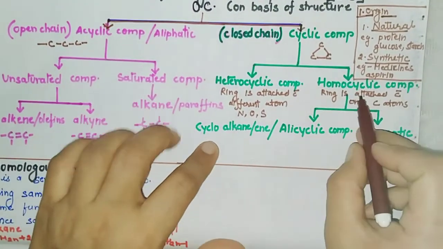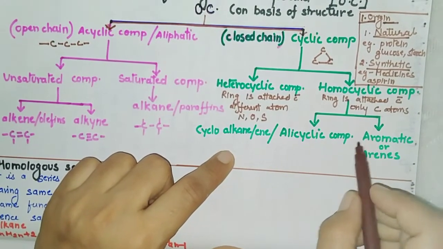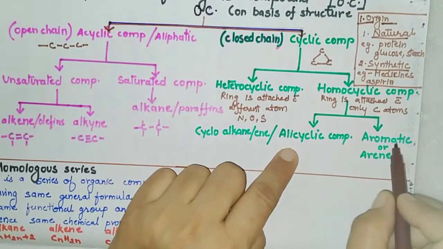Okay. Now when the ring has only carbon atoms, it again is of two types: it can be alicyclic or aromatic.